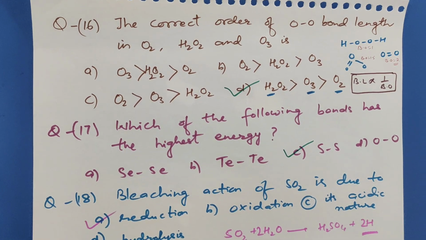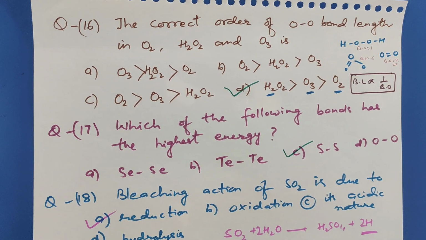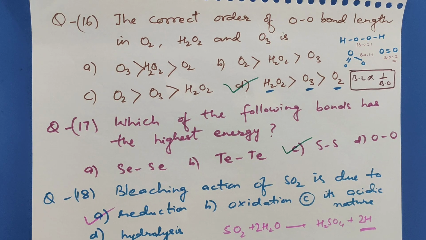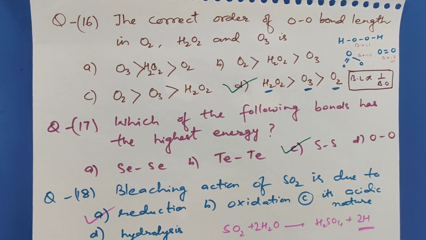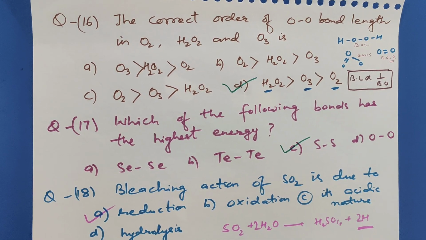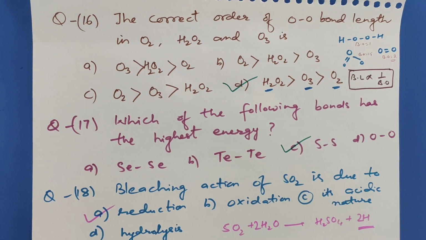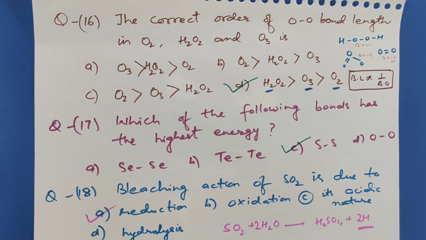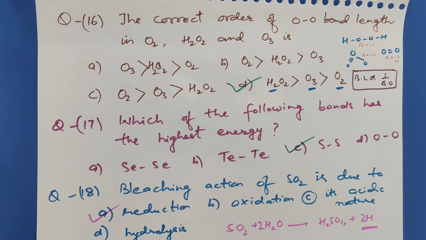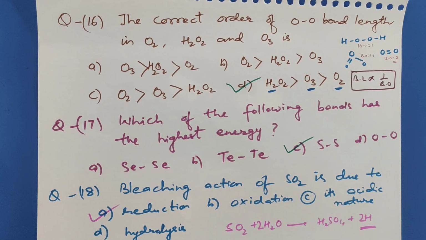Next question 18. Bleaching action of sulfur dioxide is due to reduction, oxidation, acidic nature, hydrolysis. So if we see the reaction of sulfur dioxide with water, it becomes sulfuric acid plus nascent hydrogen. So this hydrogen is responsible for the bleaching action. So the correct choice is reduction. A is the correct answer.